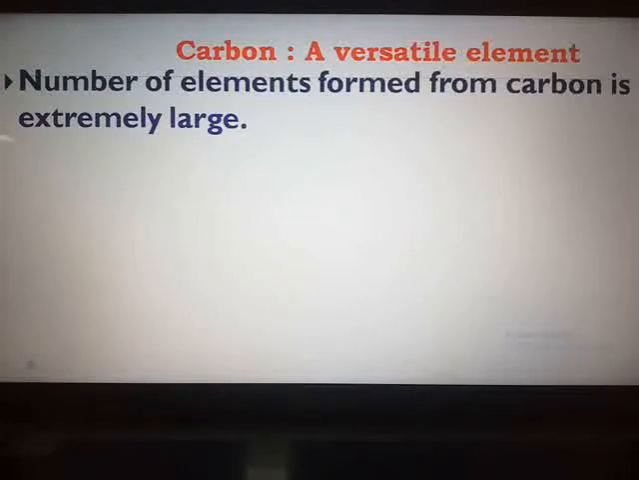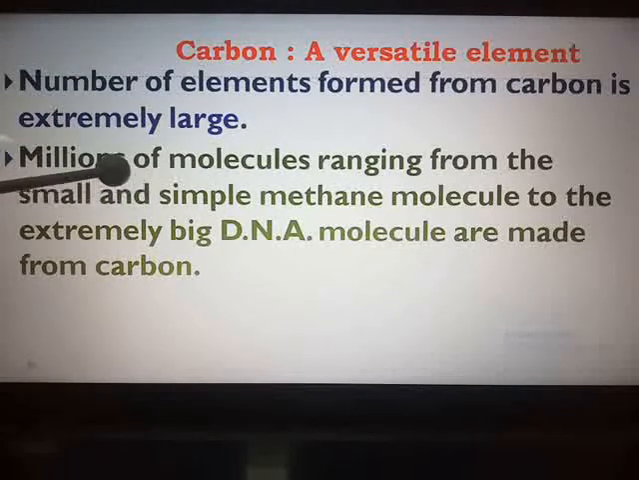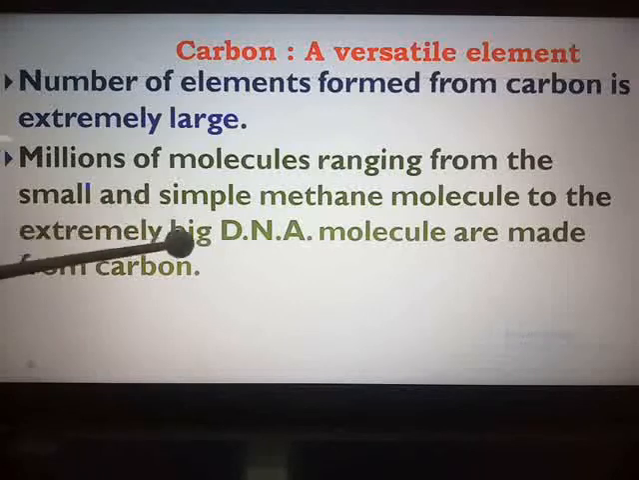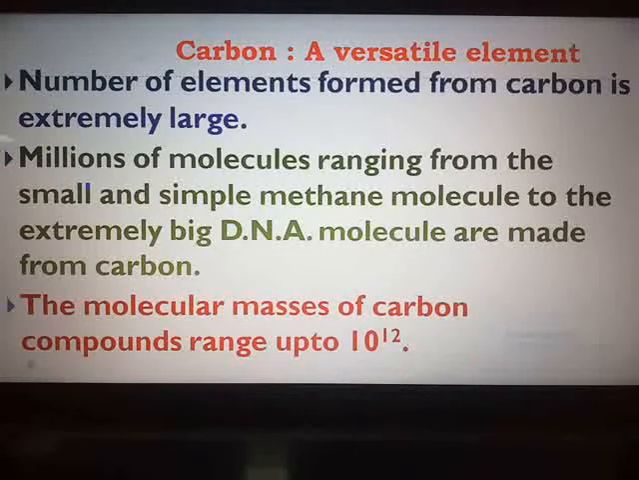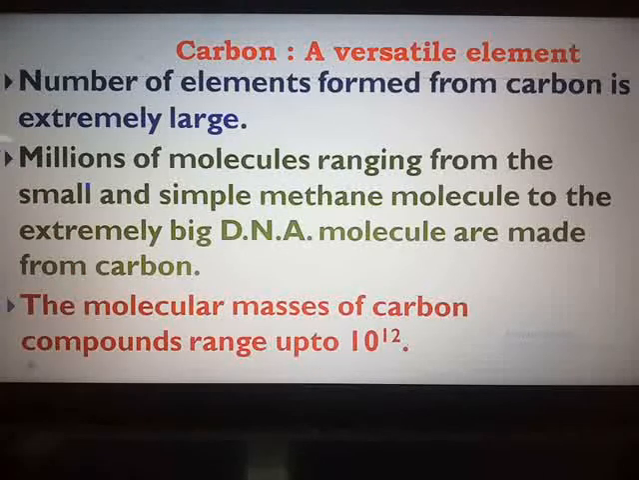There are millions of molecules ranging from the small and simple methane, that is CH4, to the extremely big DNA molecule. They all are made from carbon. Not only that, the molecular masses of carbon compounds range high up to 10 raised to 12. See how important this element carbon is.